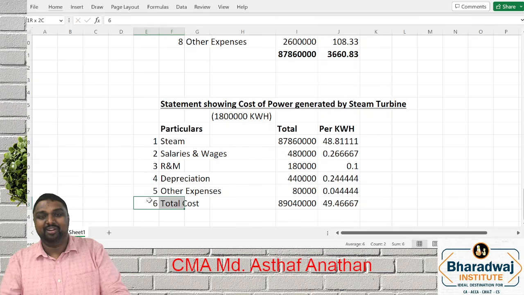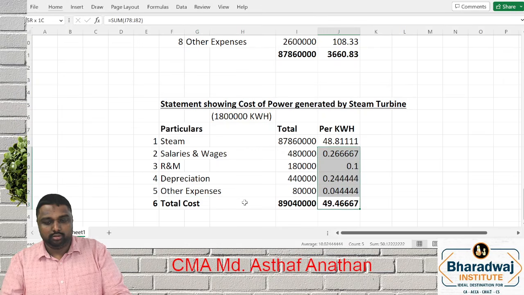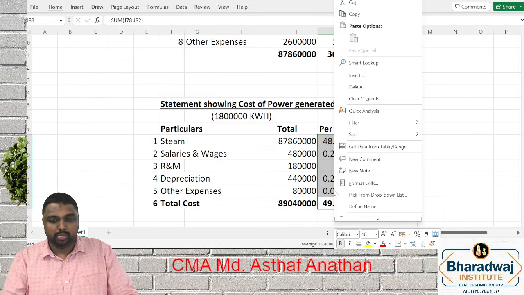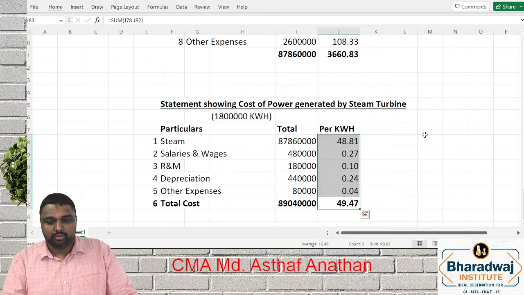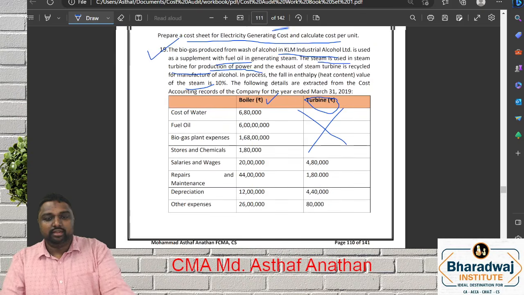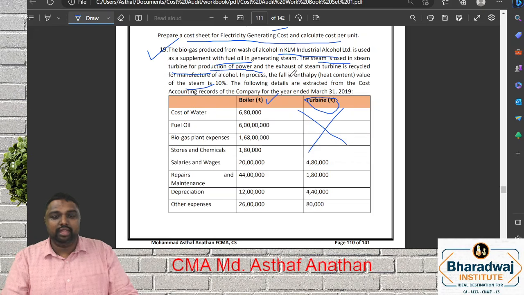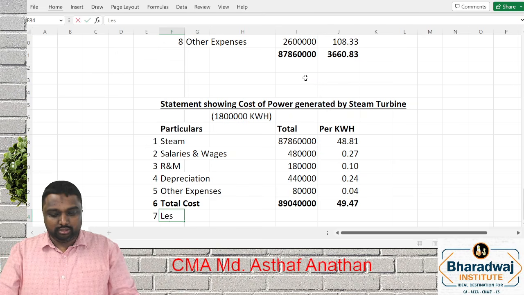Now I want to tell some main point. See, listen here. Here they said very clear that 10% only is the ethanol value. That means 90% is credit for exhaust steam. So less: what is the credit for exhaust steam?